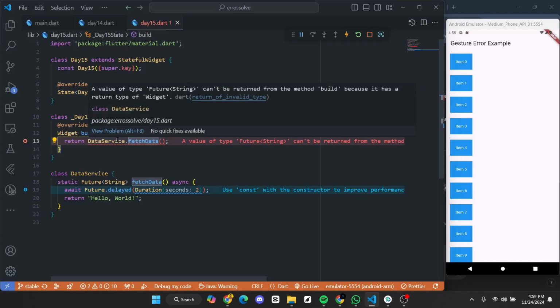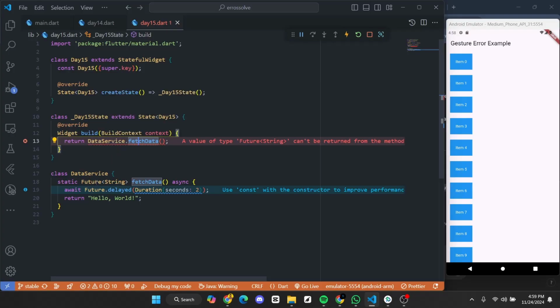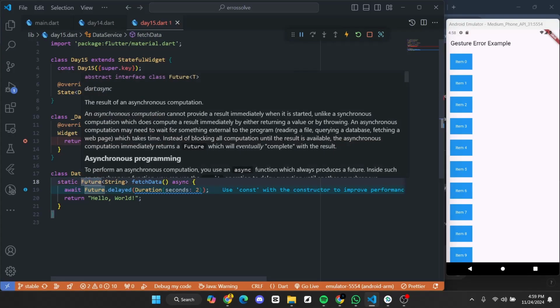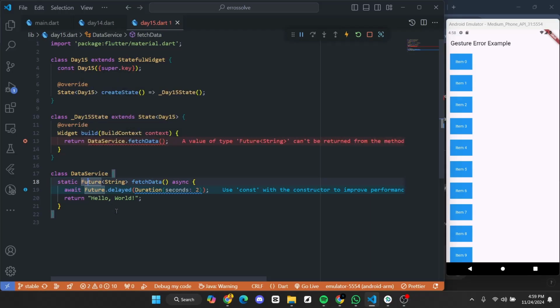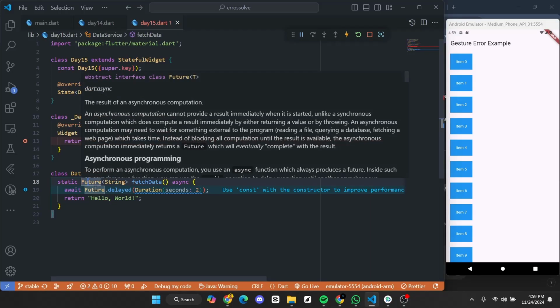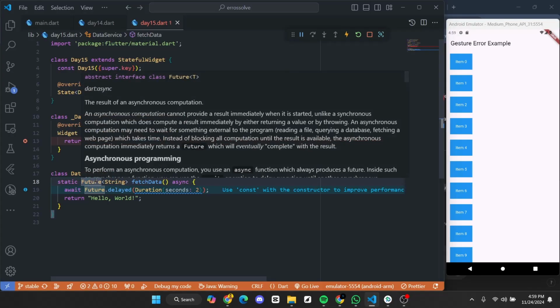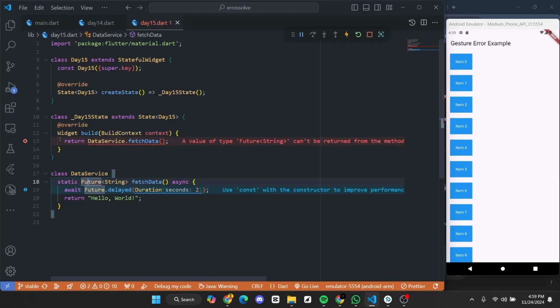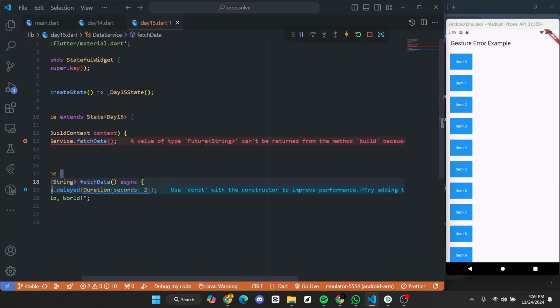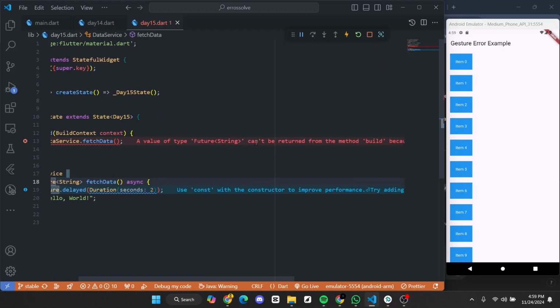So this error occurred here because the Future hasn't fetched the data yet. While this data is being fetched, you can't show it directly in the widget or on your screen because it is not fetched yet. It will take time to fetch. So it is typically saying that the Future is not a part of a widget.